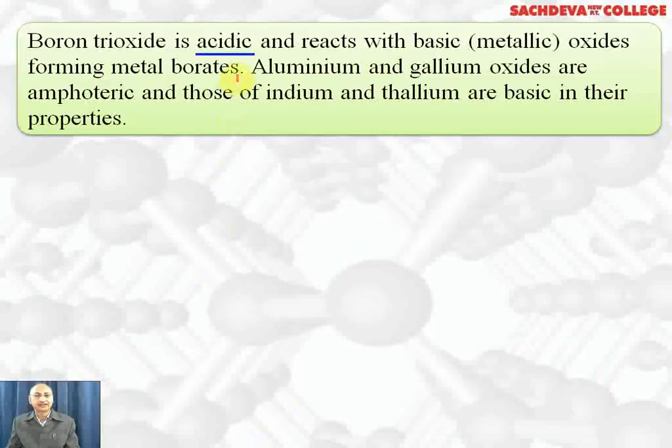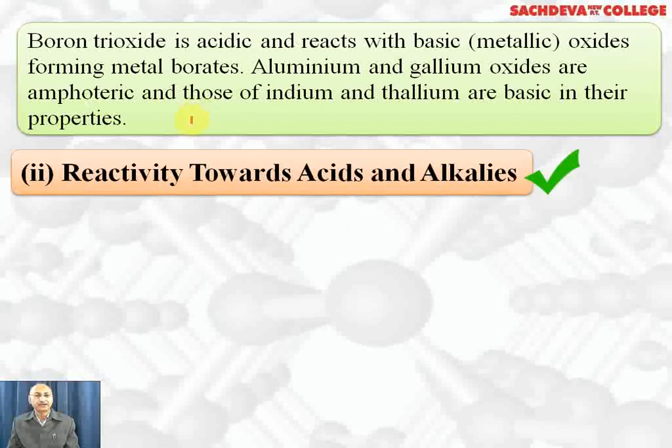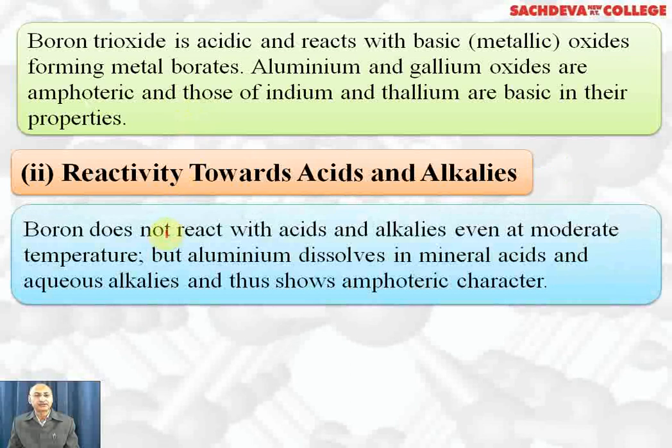Boron trioxide is acidic and reacts with basic oxides forming metal borates. Aluminium and gallium oxides are amphoteric and those of indium and thallium are basic in their properties. In the lower oxidation state, thallium oxide in the +1 oxidation state is more basic than in the +3 oxidation state. Reactivity towards acids and alkalis. Boron does not react with acid and alkali even at moderate temperature, but at high temperature it can react. But aluminium dissolves in mineral acids and aqueous alkalis and thus shows amphoteric character.